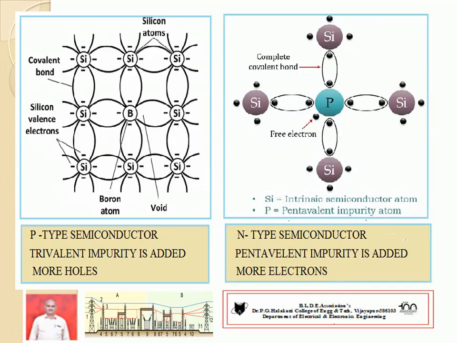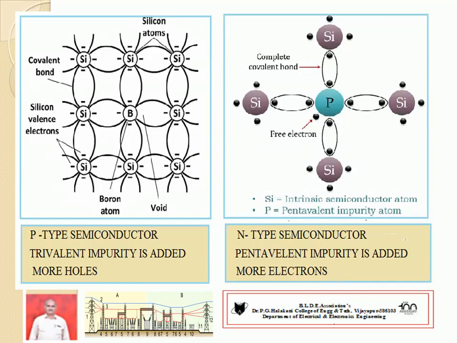On the other hand, consider an n-type semiconductor. If a pentavalent impurity is added, now we can see that phosphorus is bonded by 4 electrons. It has 5 electrons, 4 bonded with neighboring silicon. 1 electron is excess.